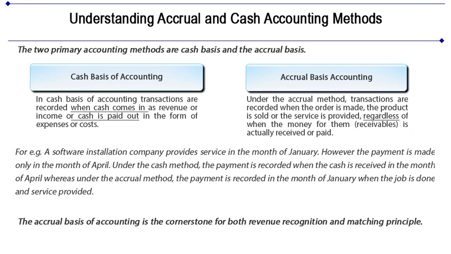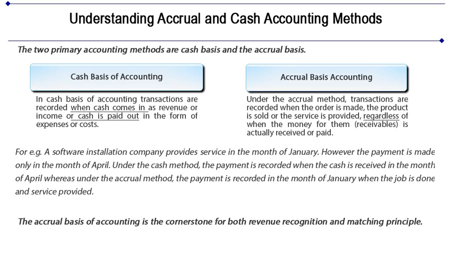Let's understand the concepts of accrual and cash basis of accounting before we discuss the accounting principles. Cash basis of accounting: in cash basis of accounting, transactions are recorded when cash comes in as revenue or income, or cash is paid out in the form of expenses or costs. Accrual basis of accounting: under the accrual method, transactions are recorded when the order is made, the product is sold, or the service is provided, regardless of when the money for them, that's the receivables, is actually received or paid.